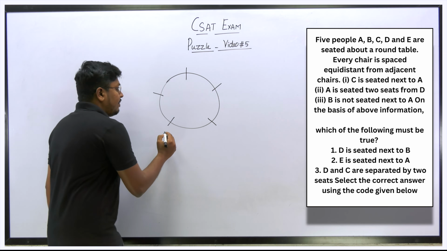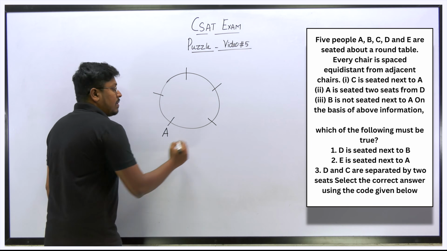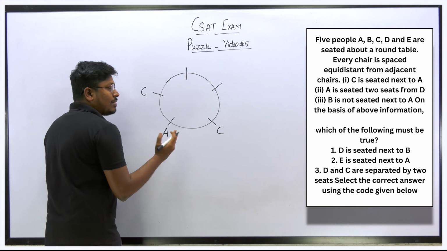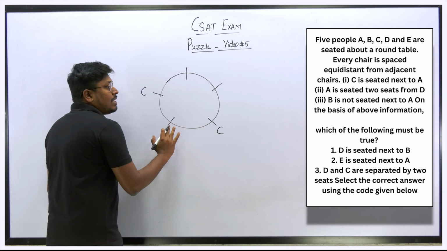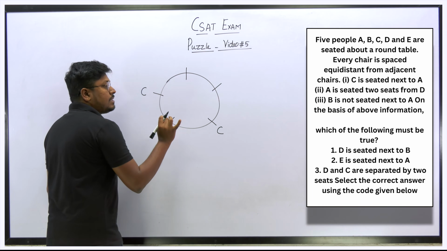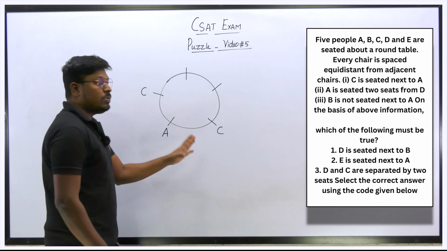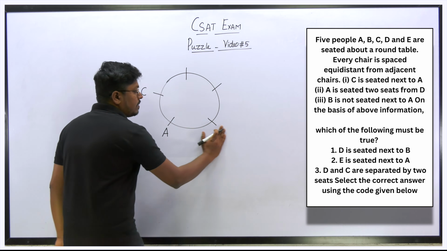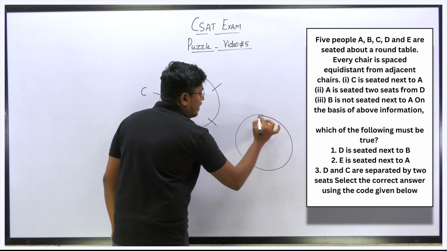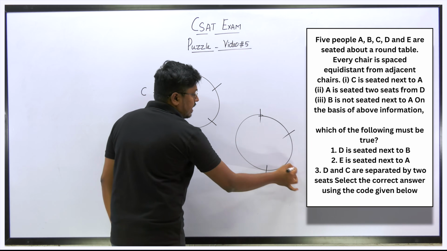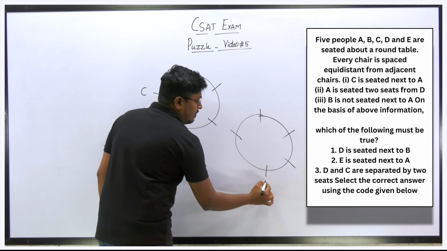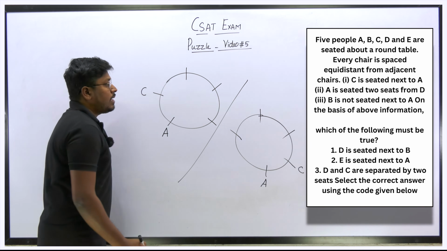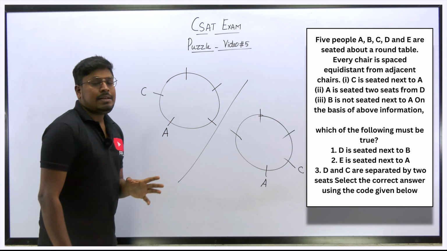What we can do here is, when you fix A here, either C can be seated here or else C can be seated here. Why? Because they didn't mention that C is sitting on the right of A. They said that C is sitting next to A. So, as I told you, draw the possible diagrams. Don't try to draw in a single diagram itself, that will make you make a mistake. When you fix A here, this will be C. In both diagrams you can see that, according to the first point, C is seated next to A.